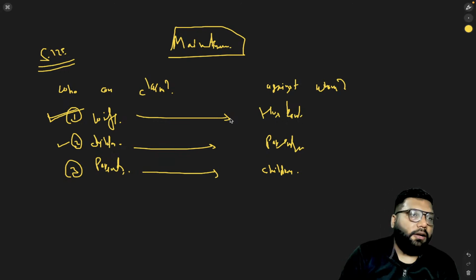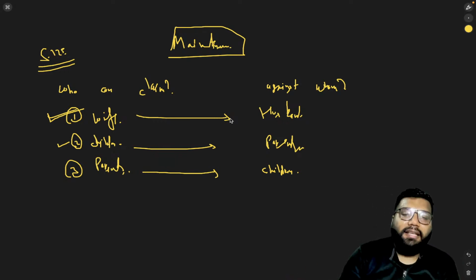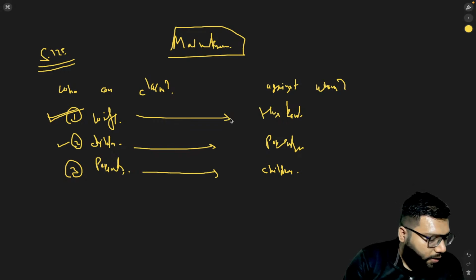For example, there are cases where the Honorable Supreme Court has treated a woman who is living as a wife for a longer period of time, as in a live-in relationship. The court has treated her as a wife and has given her the maintenance. You can refer to a landmark judgment in relation to that, which is Chunmunia.